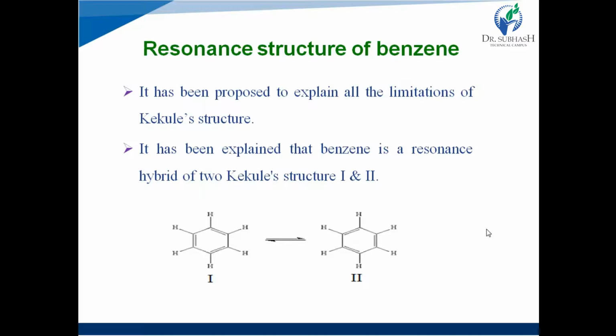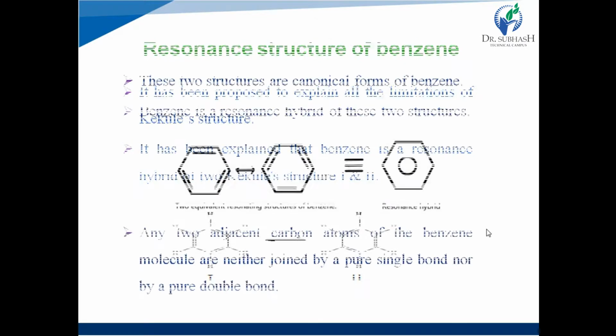Single and double bonds are alternately present, but the positions of the double bonds between carbons are different in both cases. So benzene is considered a resonance hybrid of the two Kekule structures 1 and 2.